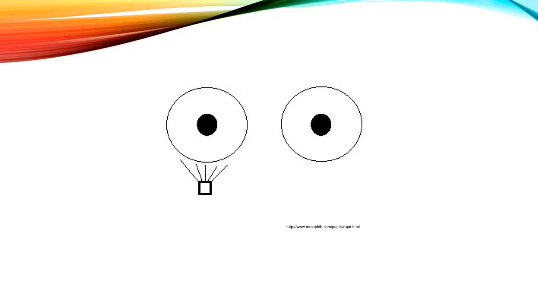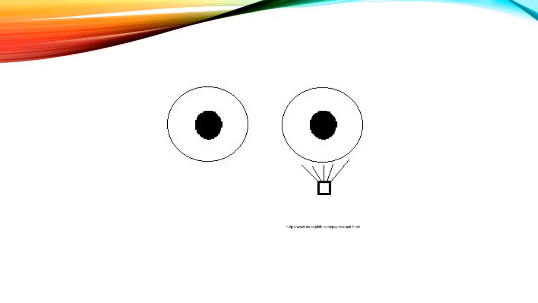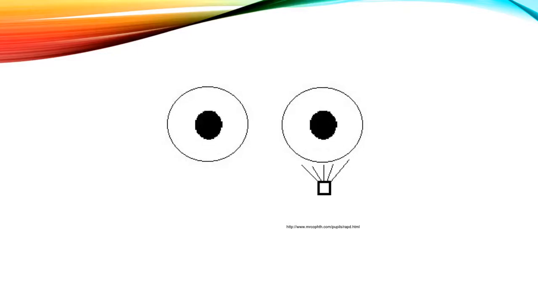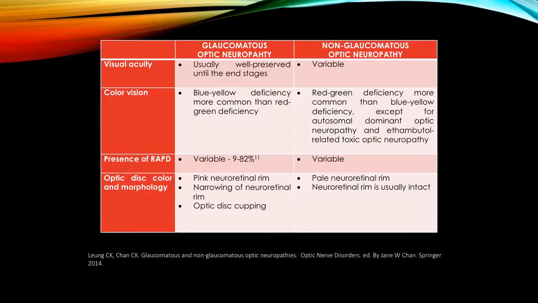Okay. RAPD can still be detected in a patient with visual acuity 20/20 for both eyes. Câu trả lời là có thể xảy ra khi mặc dù hai mắt đều thị lực tốt hết. It is relative in terms of the relative loss of retinal ganglion cells. Cái tương đối này là mất lớp sợi thần kinh tương đối.